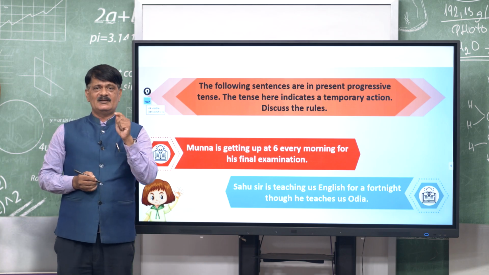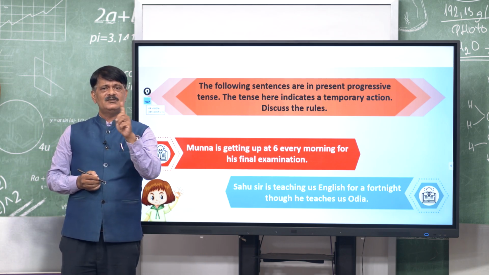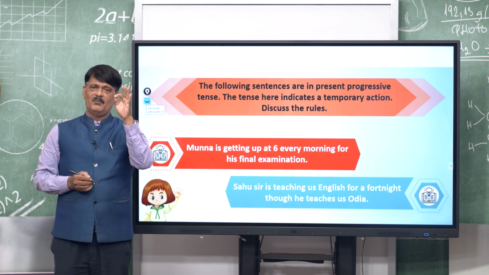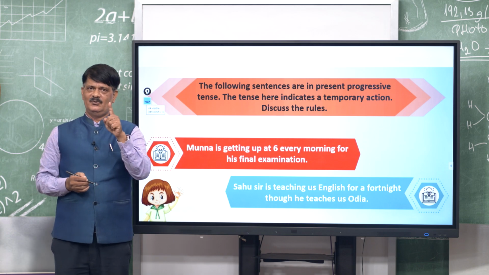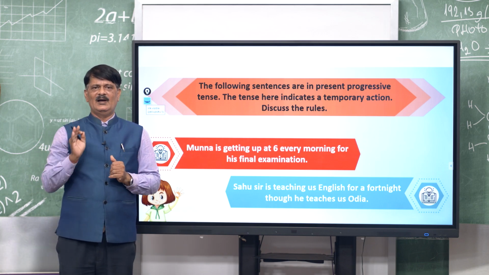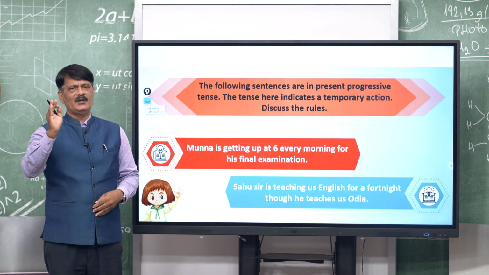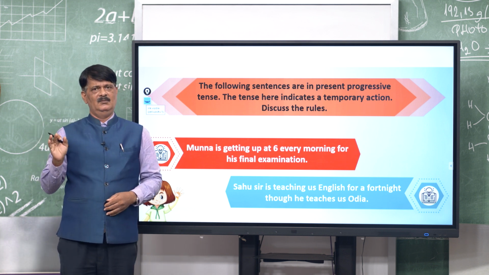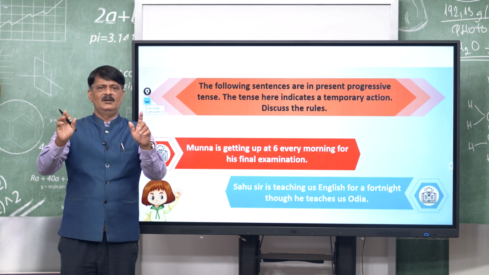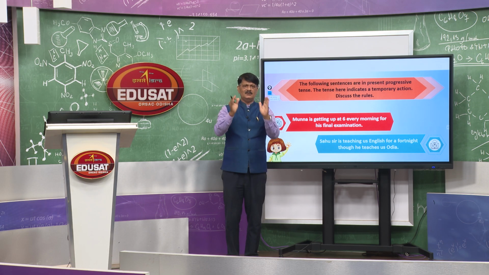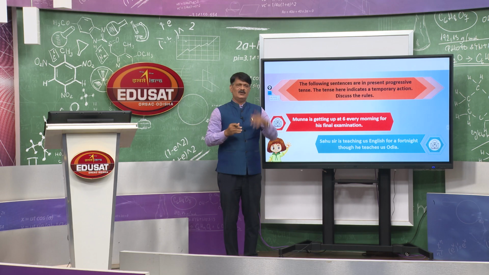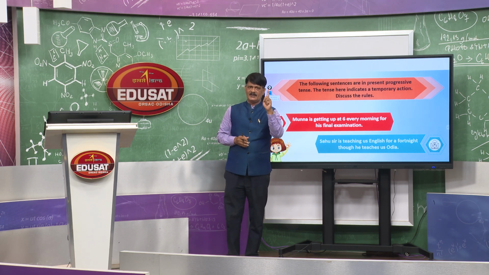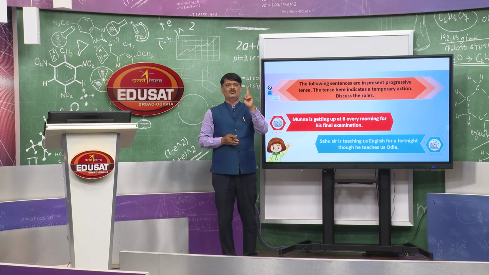Munna is getting up at 6 every morning, but he does not usually get up at 6. For the examination only, he is getting up at 6. Understood? So it is a temporary action of Munna. He is an early riser, but no, he did not have the intention to get up early, but for the examination he is getting up a little bit early. So it is a temporary action. That means in case of a temporary action, we use the present progressive.